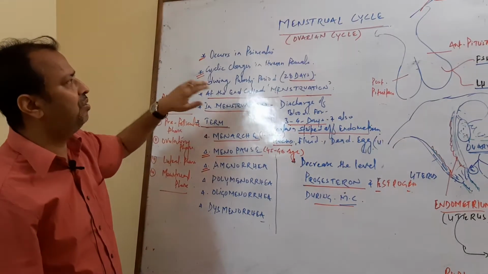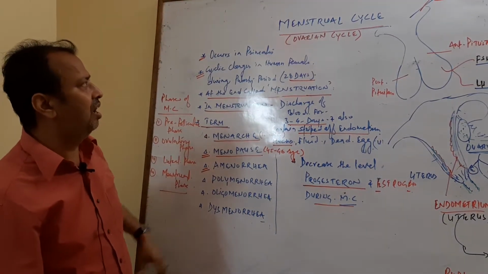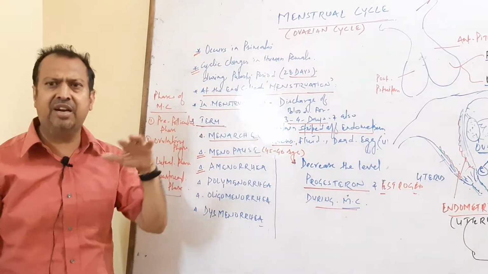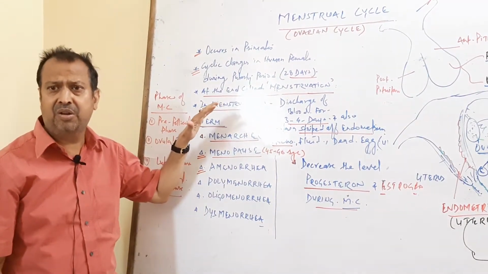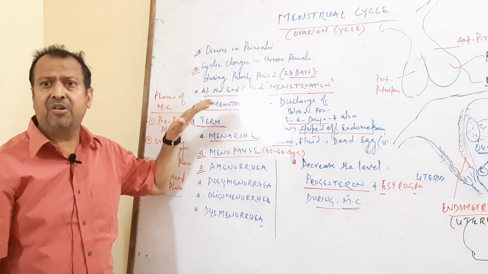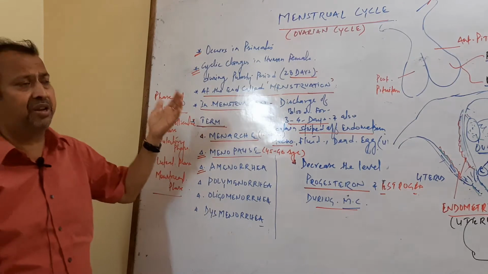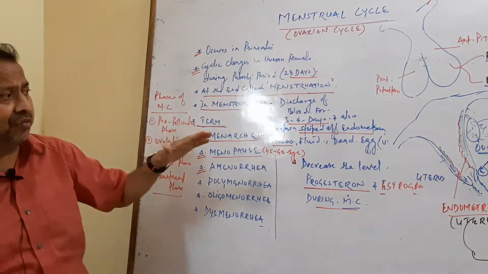Friend, now we are going to start the menstrual cycle. It is the cyclic change in the human female. It is related to the human reproductive system, where the main primary organ is the ovary. This phenomenon happens inside the ovary in combination with the uterus.